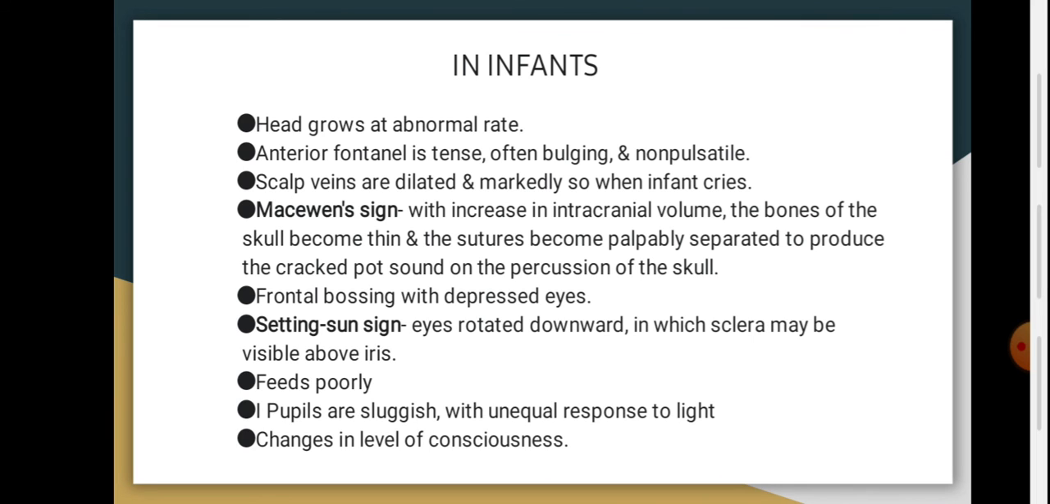There are two main signs. That is number 1, Macewen sign, and number 2 is setting sun sign. In Macewen sign, with increase in intracranial volume, the bones of the skull become thin and the sutures become palpably separated, producing the cracked pot sound on percussion of the skull. In setting sun sign, the eyes are rotated downwards, in which the sclera may be visible above the iris. The baby feeds poorly, pupils are sluggish with unequal response to light, and there are changes in level of consciousness.